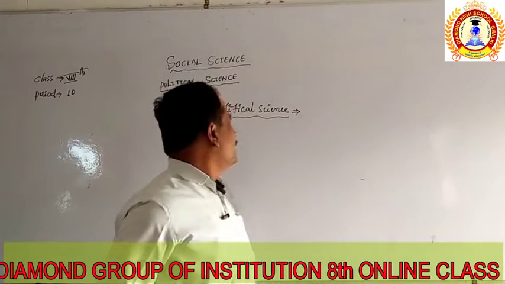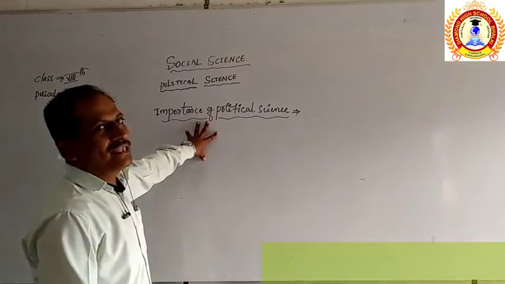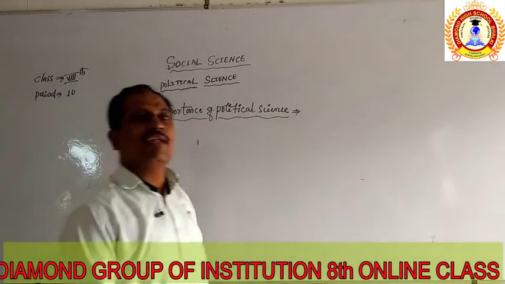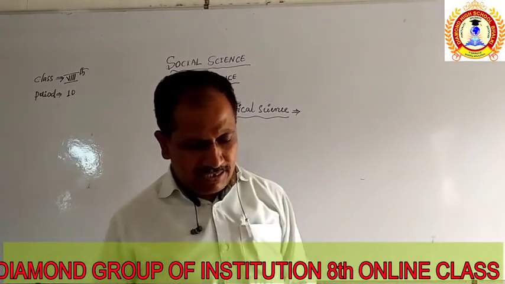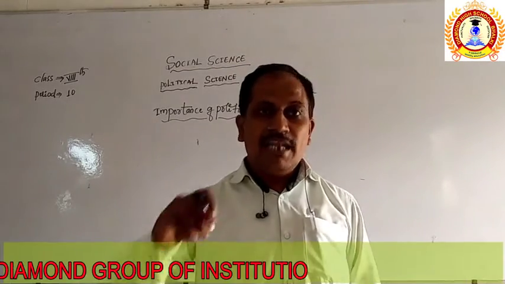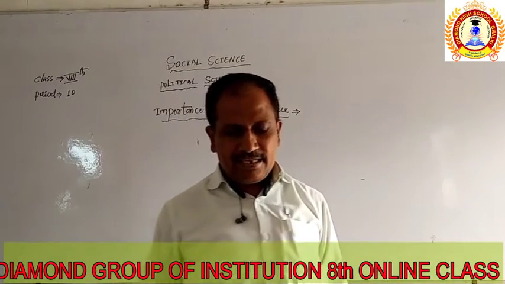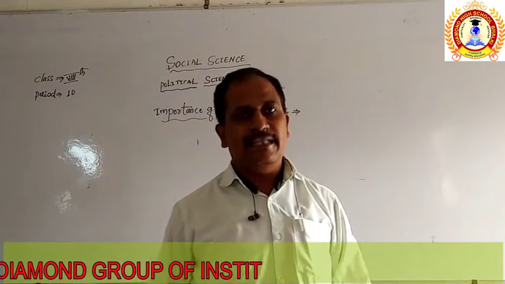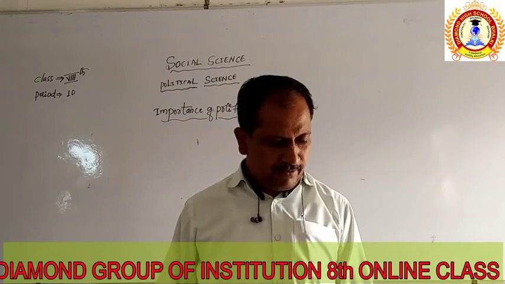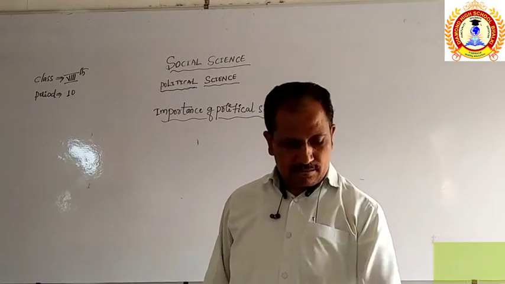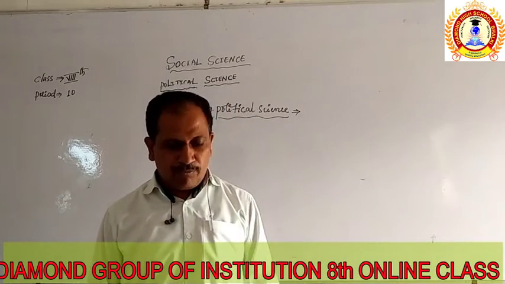So, the next point is the importance of political science. Why do we have to get the knowledge related to political science? The knowledge of political science is essential in the present age. Why is it very important?